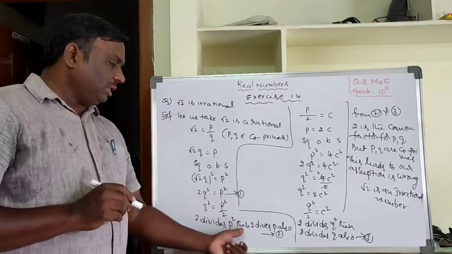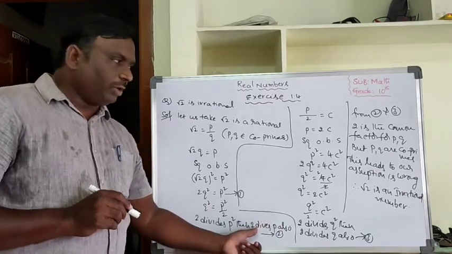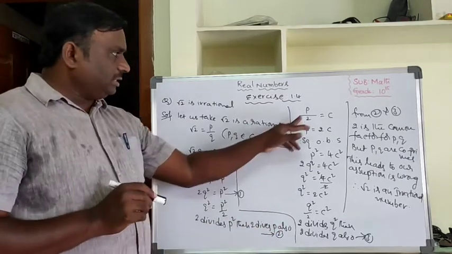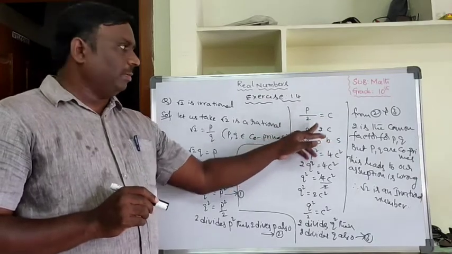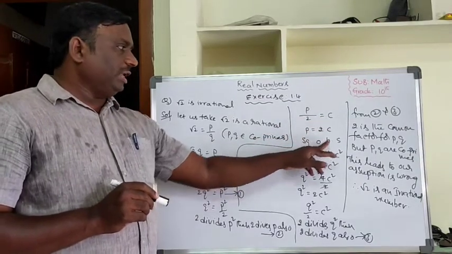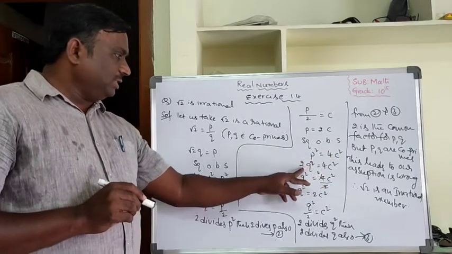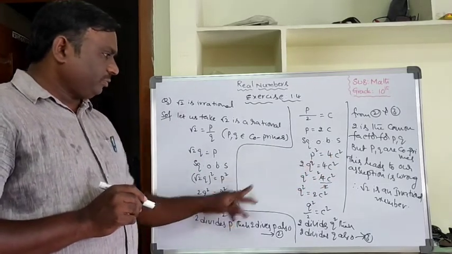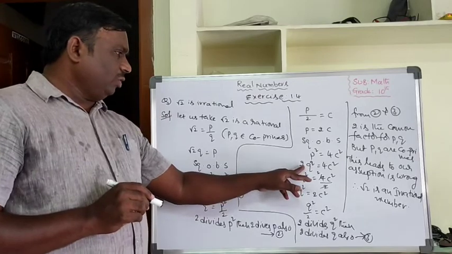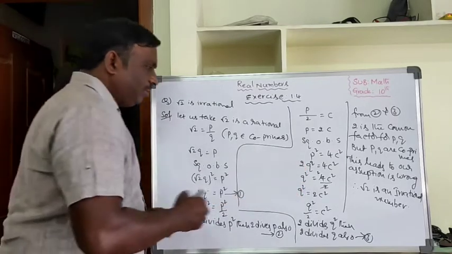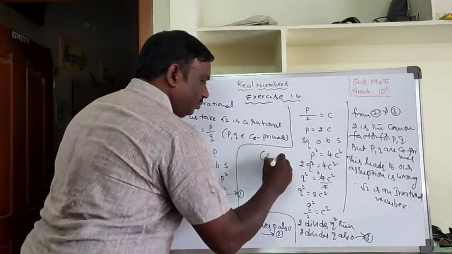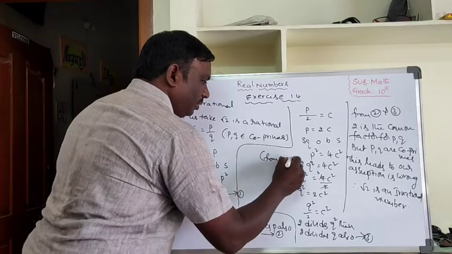2 divides P square. Then 2 divides P also. This is theorem 1.6. Then 2 divides P means P by 2 equal to some constant will come. P equal to 2C. Squaring on both sides, P square equal to 4C square. Already P square from this equation 1, we can write 2Q square.